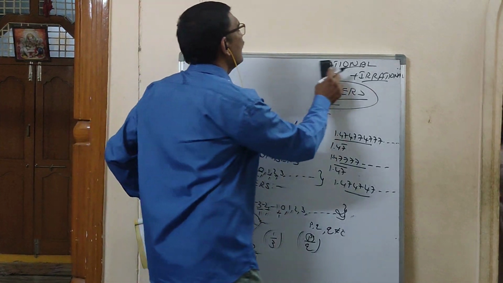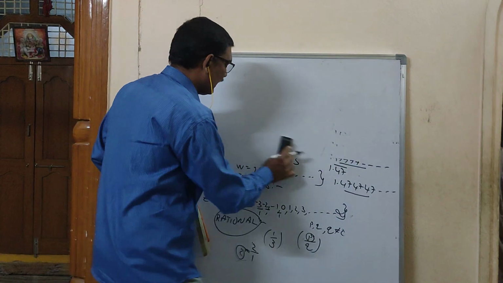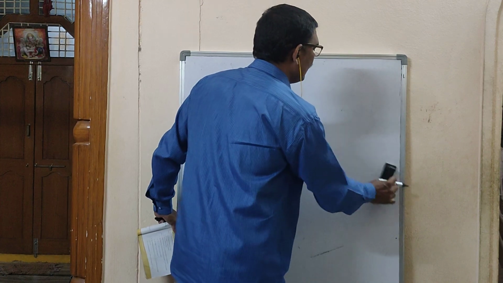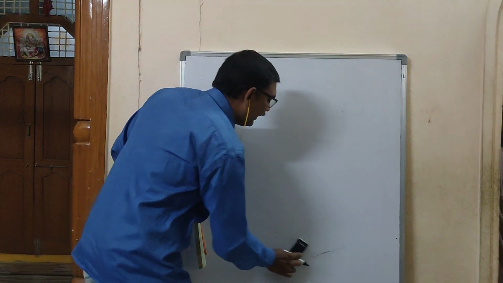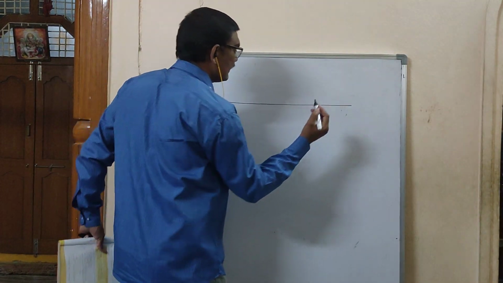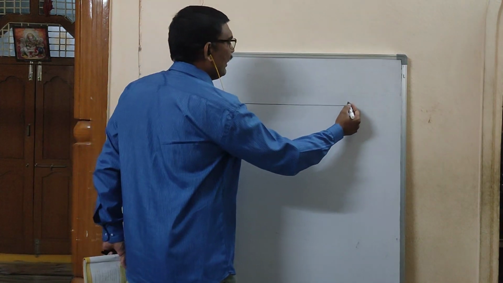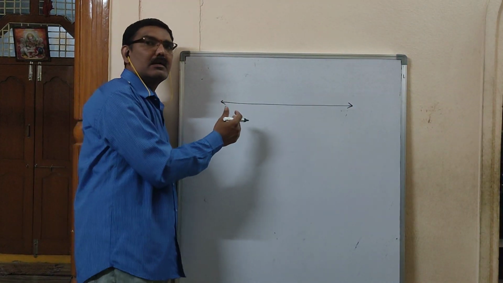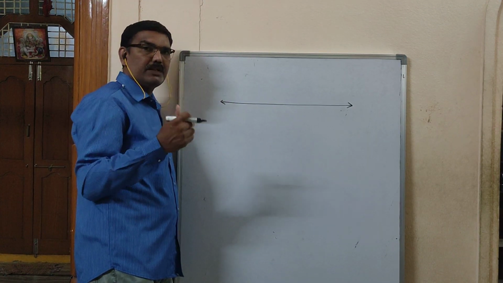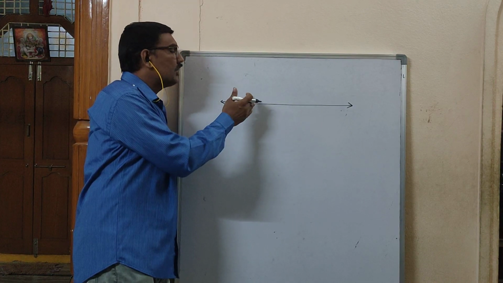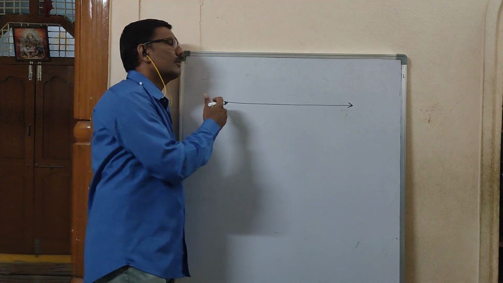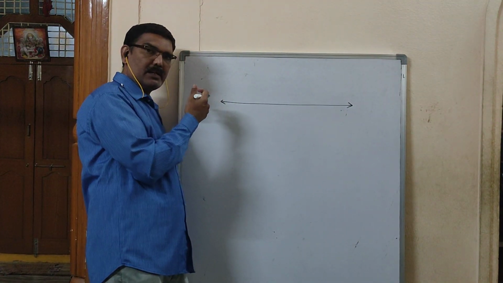So now we understood the name of the chapter, real numbers. What are real numbers, you understood about it. Now we will go for the number line. Number line means you have to draw one line like this, and on both sides there will be arrow marks. Line, ray, line segment, line. You know the definitions. It is a line which you can extend either side indefinitely. Go on, extend right side. Go on, extend left side.